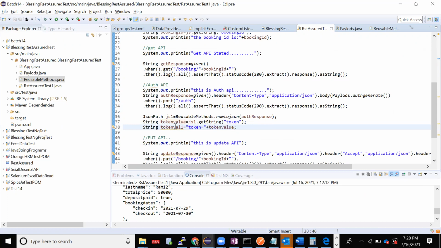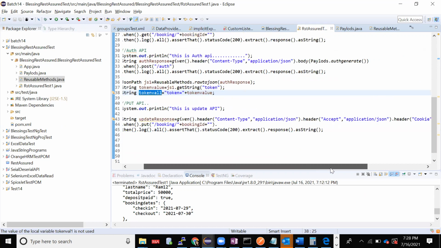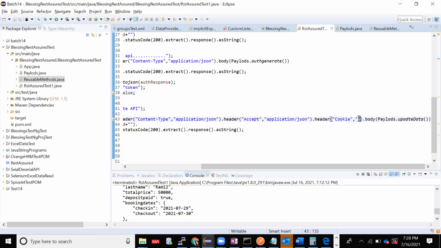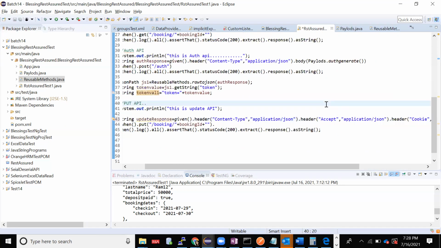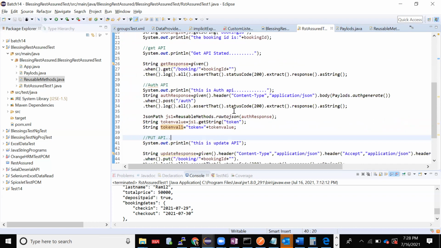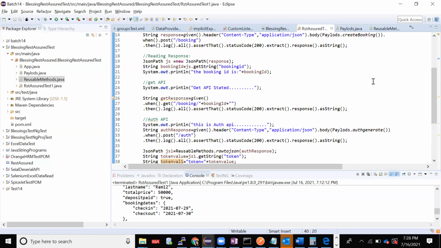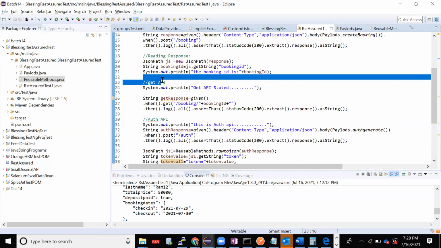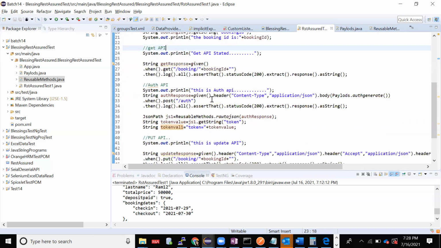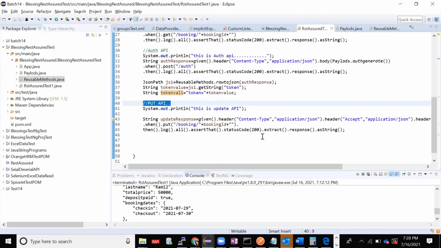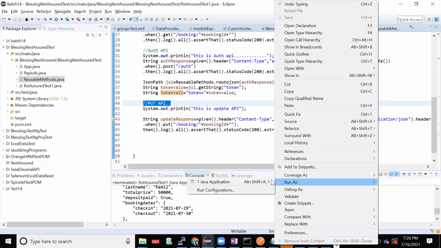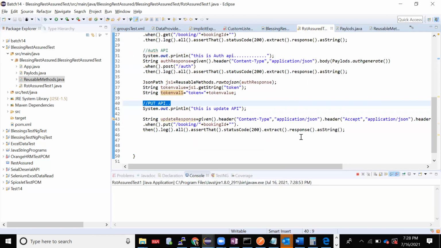Done. Now this token value 1, I'll give it to my update API, which is asking for this input. It needs that value, so I'll give it here. Done. Now we'll validate and see. Get auth, then once I create one request or one entry, am I able to get that booking ID? Then I'll create authorization and update with that authorization token. Will I be able to do it or not? I'll just execute. Hopefully it works.